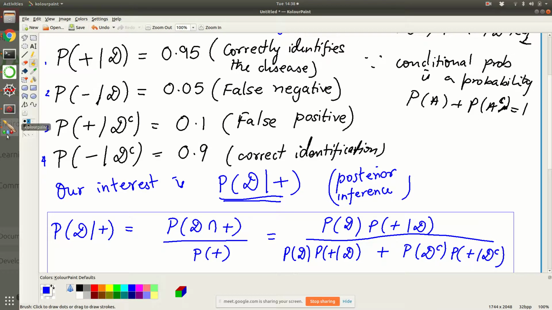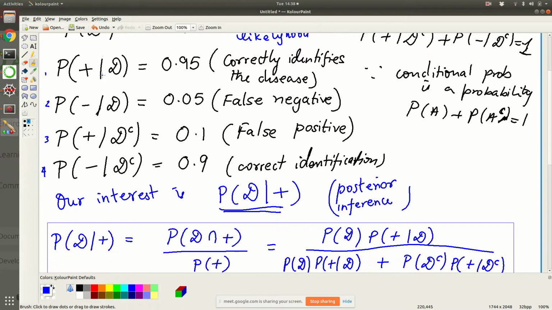So what is the probability of disease? It is 0.01.